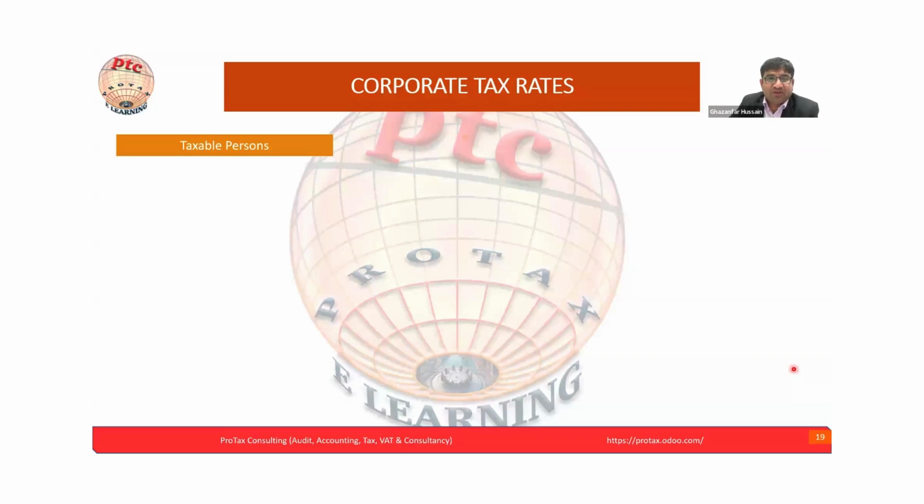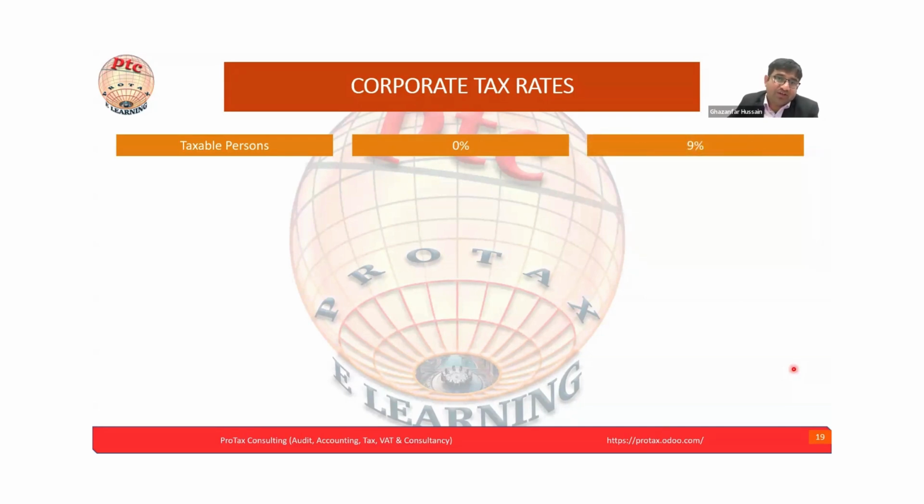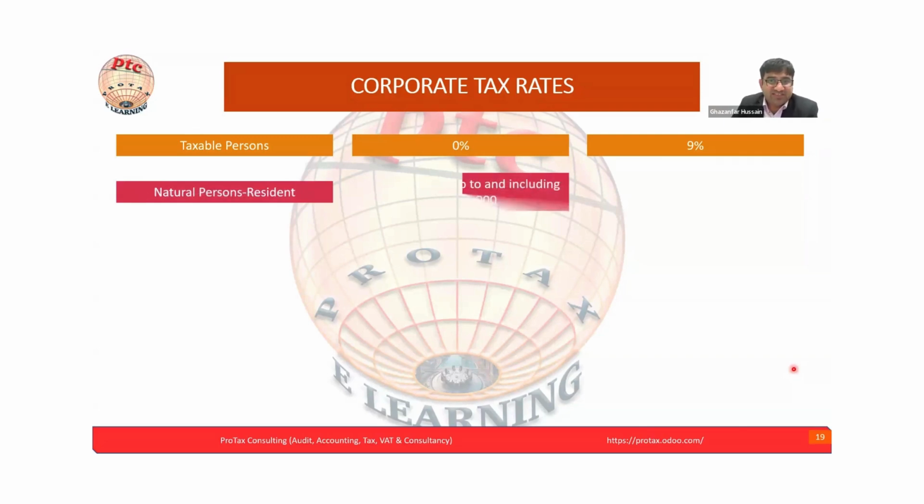Corporate tax rate. Now we have to understand what the corporate tax rates are. Earlier we had the overview, but let's have more insight into that. So corporate tax may be 0%, maybe 9%, maybe 15%. Let's see. For a natural person, resident, taxable income up to and including 375 is 0%. We are saying the 375 threshold is 0%, but we are discussing only the tax rate here, we are not discussing the relief.